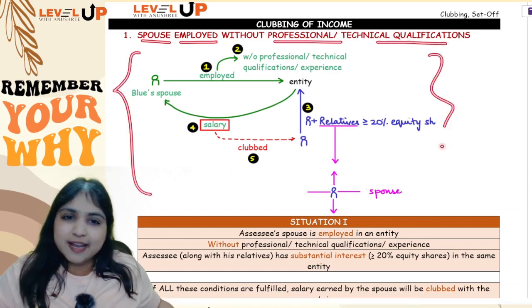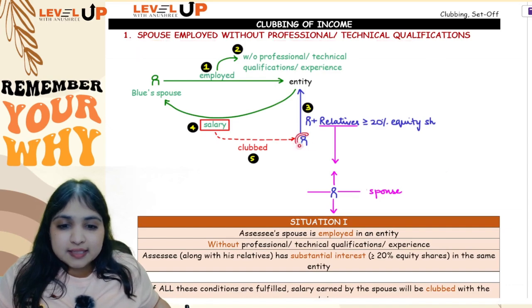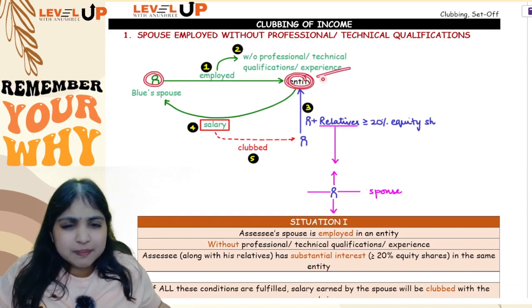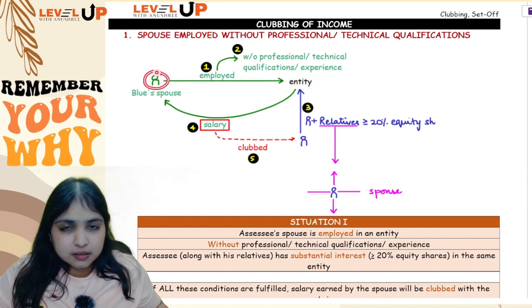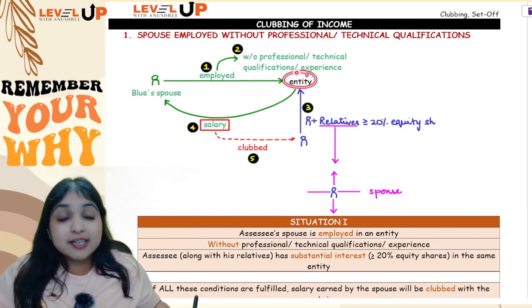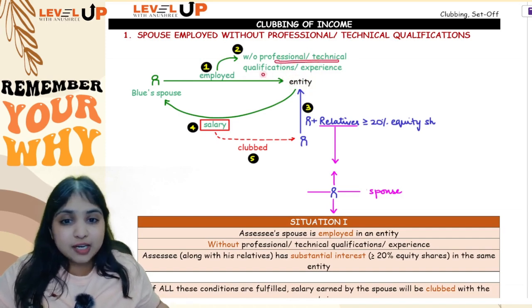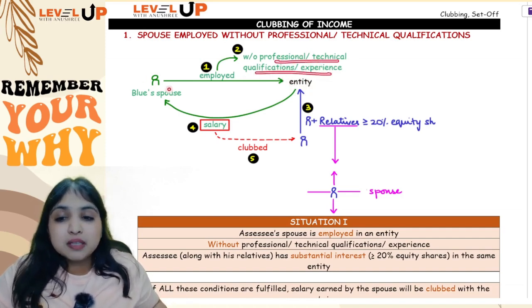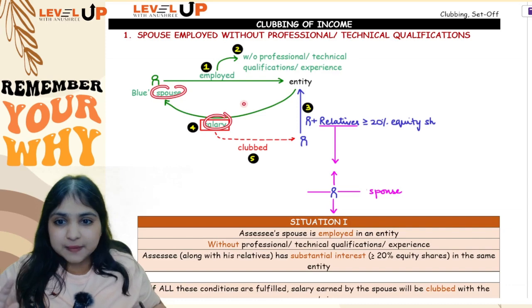Straight away come to this diagram, you will understand. Let's say there is this person Blue and Green happens to be Blue's spouse. Okay. Now Green is employed in an entity. Now this entity can be company also, can be firm also, doesn't matter. This spouse is employed in the entity. But the spouse is employed in the entity without any professional or technical qualifications or experience. Okay. The spouse is earning salary from this entity. Understood?